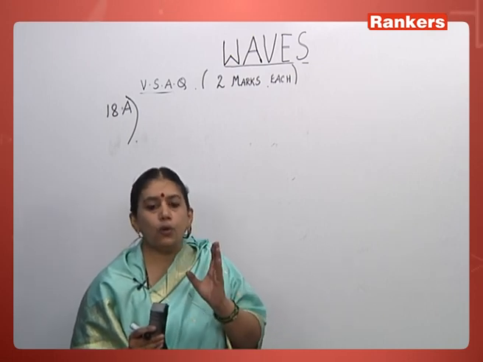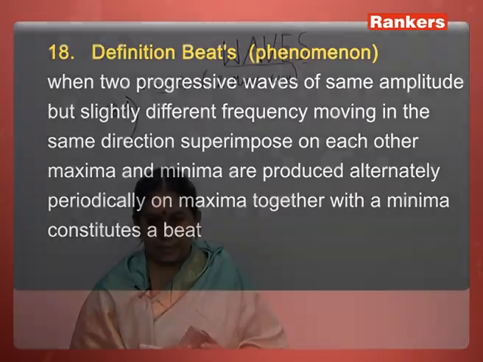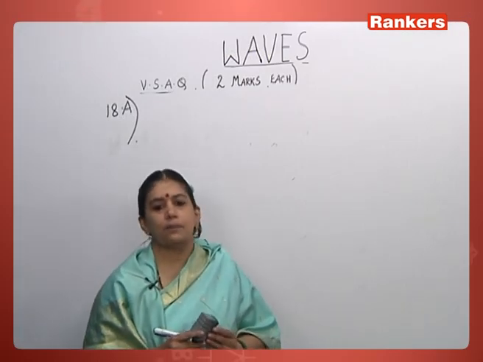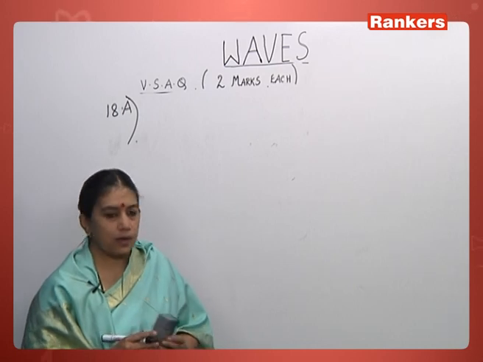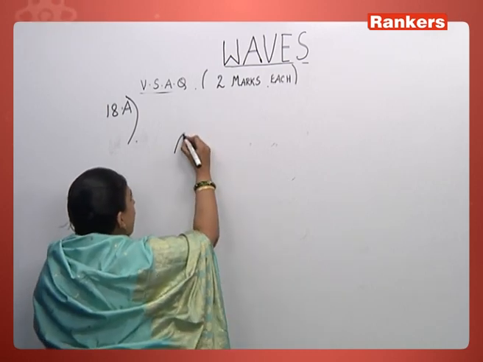So when two progressive waves of the same amplitude with slightly different frequencies are moving in the same direction and superimpose on each other, a sound note of maximum intensity and a sound note of minimum intensity are produced at regular or periodic intervals of time. This phenomenon is called beats. One maxima together with a minima is called a beat. So how do we draw this? You have to give the definition and just draw the diagram.